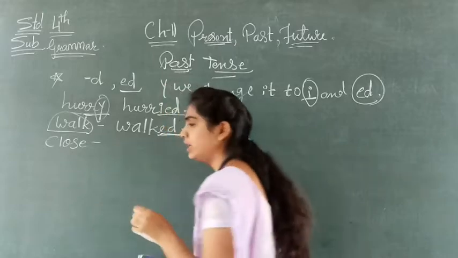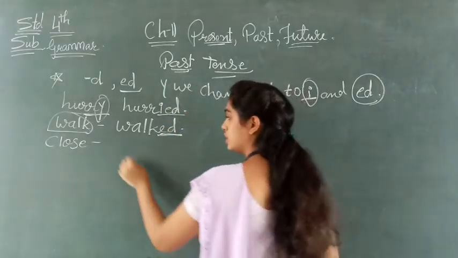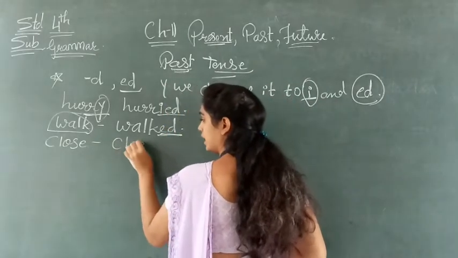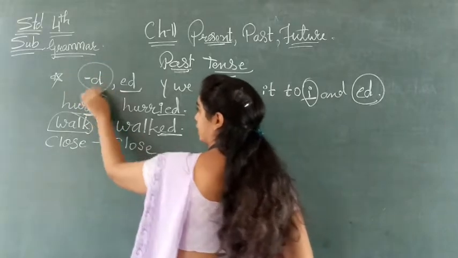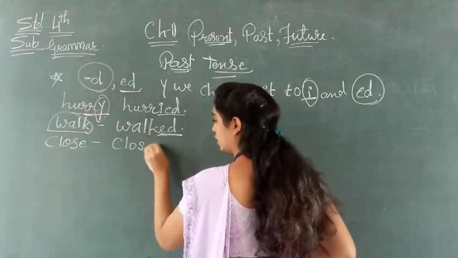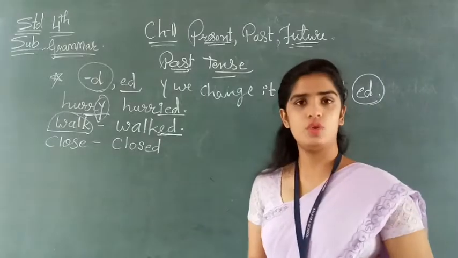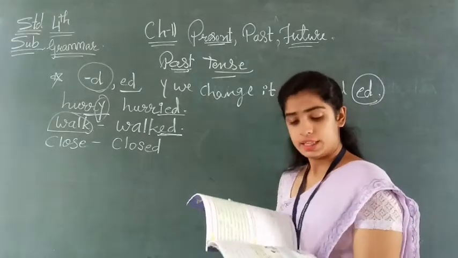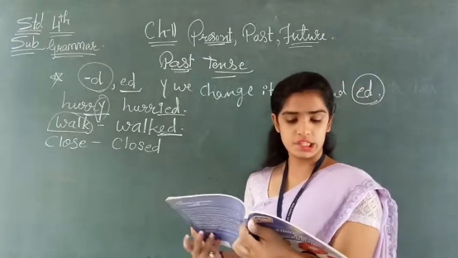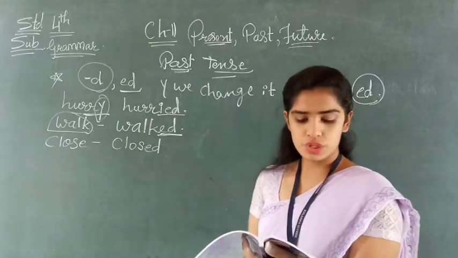Now close. CLOSE. Close is given. For example, close. So what we will use? Close, and here it is E. So what we will use here? Closed. Understood? Okay. Sometimes we need to change the spelling of the verb to use a different word.